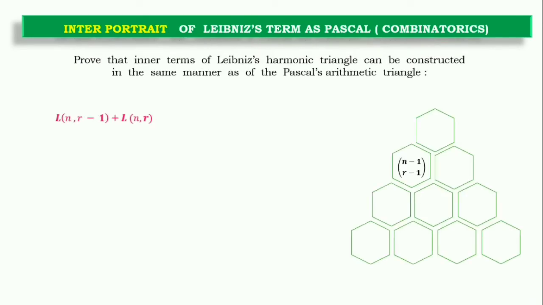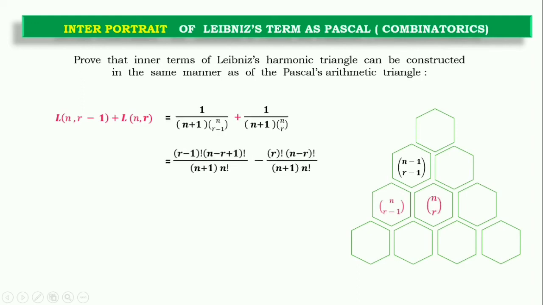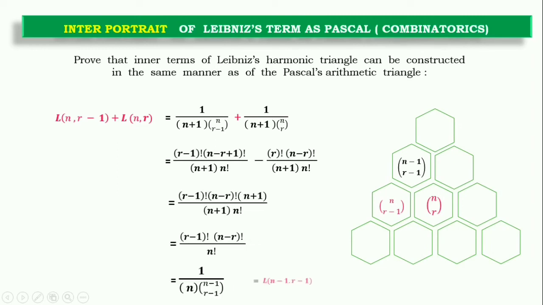Yes, and as Pascal proved that the addition of two terms will give rise to the other on the axis, meaning the symmetry axis. So she showed that the reverse is here, and she took the term n minus 1, r minus 1 added with the term n minus 1, r to give the term n, r, and he proved that this term can also be calculated in terms of combinatorics.